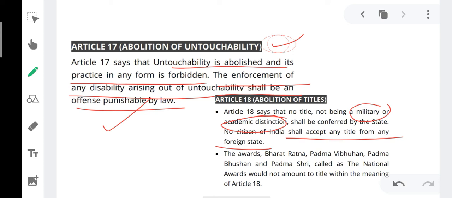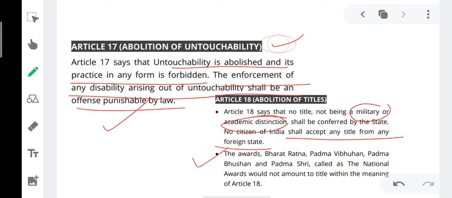It says that no citizen of India shall attach to their name any title except military or academic which has been given by the state, and Indian citizens are also not allowed to accept titles from the foreign. People cannot attach to their name titles such as Zamindar XYZ. No, this is wrong. This is prohibited by the constitution.